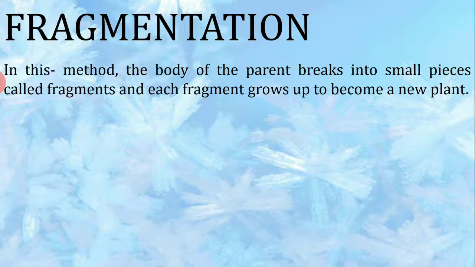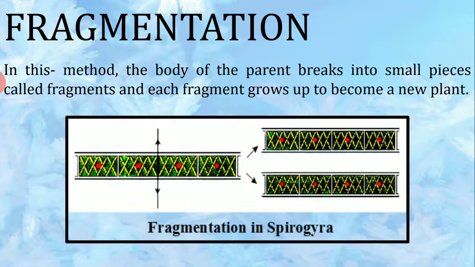Now let us come to fragmentation. What is fragmentation? In this method, the body of the parent plant breaks into small pieces, and these pieces are known as fragments. Each fragment grows up to become a new plant. This happens in the case of Spirogyra children. In Spirogyra, reproduction takes place by fragmentation.